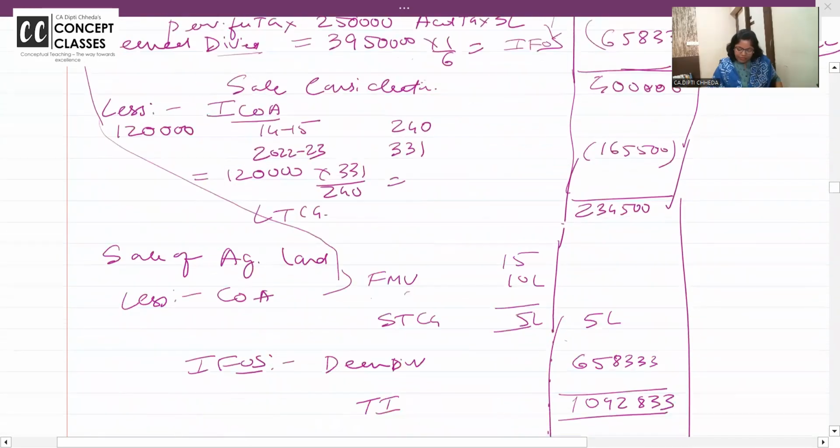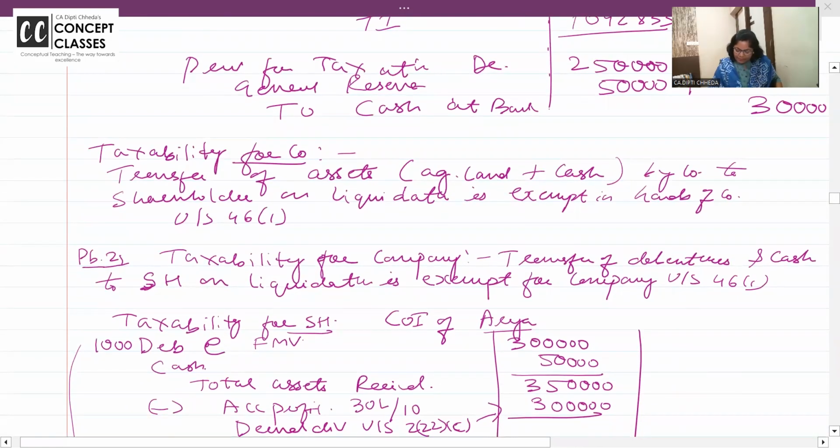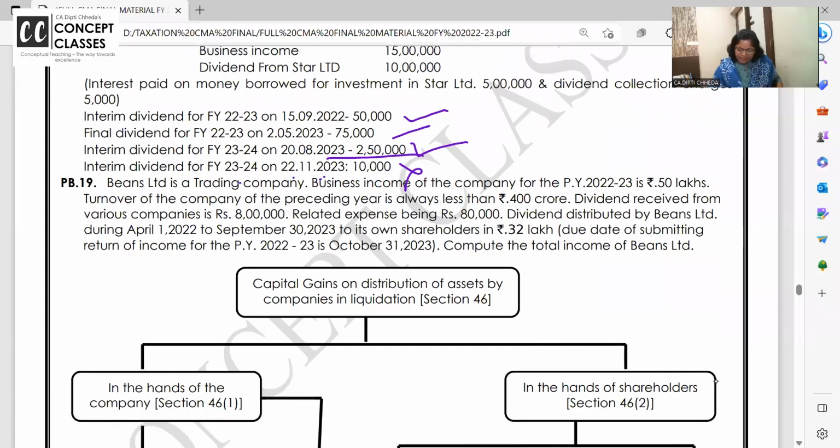Concept of liquidation and deemed dividend. Yeah, I'll explain it with an example over here. All these answers we have seen.